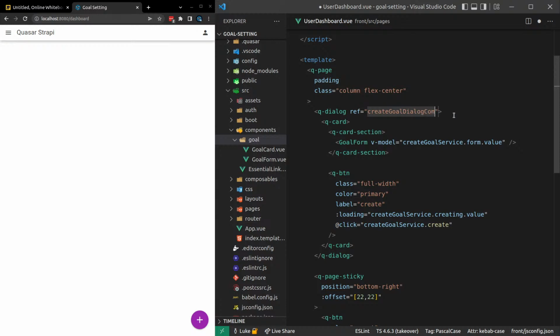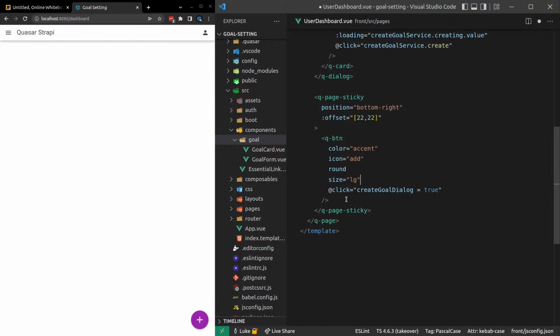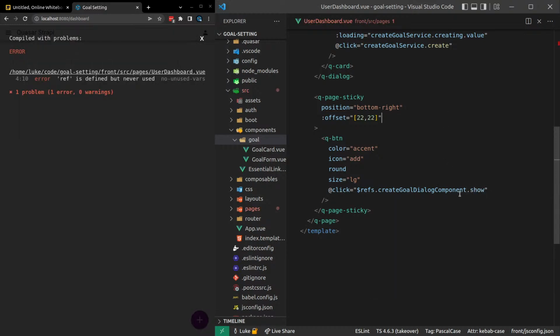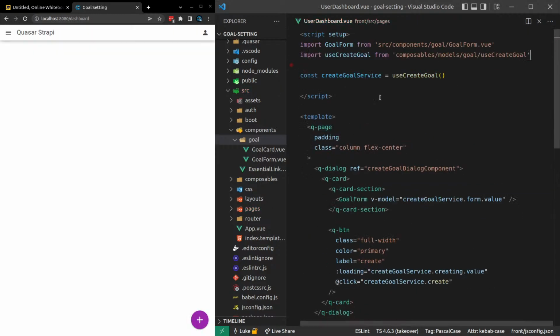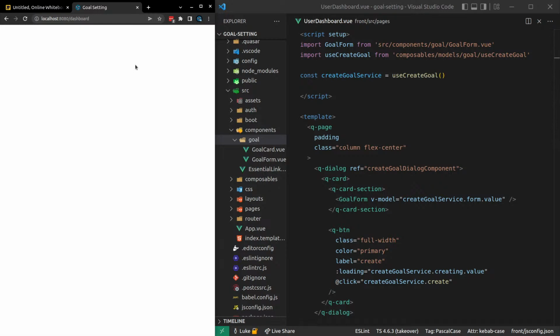Maybe add the word component just so it's really obvious what that is. And then we can just say refs.createGoalDialogComponent.show. I don't even need to put in the parentheses there, I don't think. Okay, so we don't need ref anymore. Let's give that a try and see if it works. All right, there's something it doesn't like.